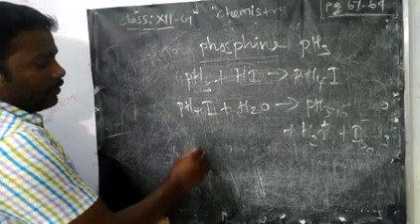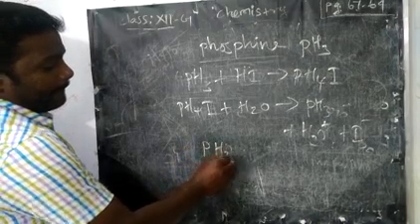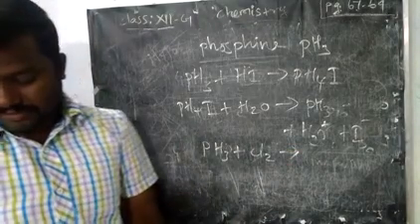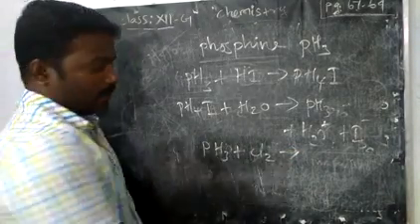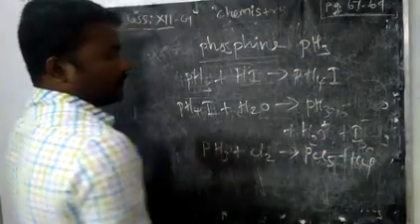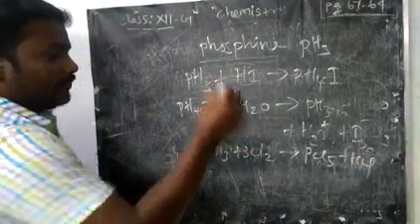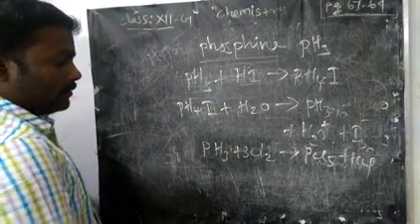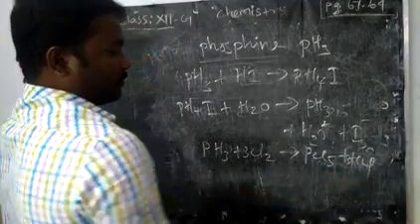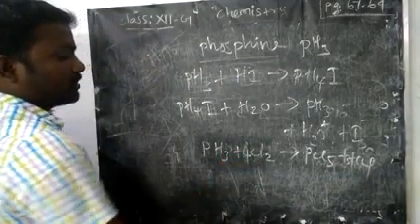Phosphine reacts with chlorine to give phosphorus trichloride, pentachloride, with HCl. So 3 moles if you take, it becomes 3 hydrogen, so take 4 moles of chlorine.